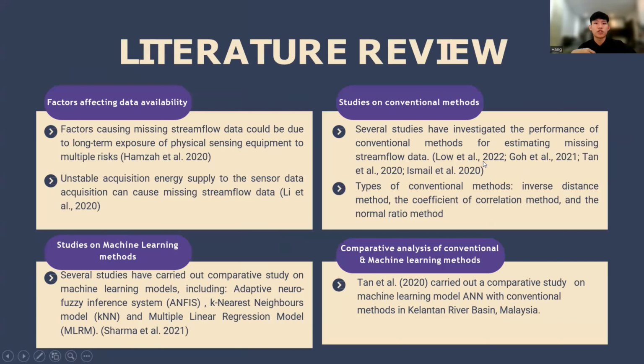For our study, we did some literature review. We did literature review on four different aspects. First of all is the factors affecting data availability, and we did some review of past studies on all the conventional methods and how they perform in estimating missing values, and also past studies on machine learning models, and finally some past studies on comparative analysis of conventional and machine learning methods.